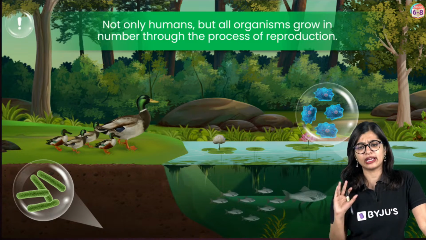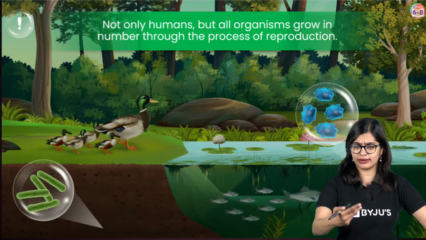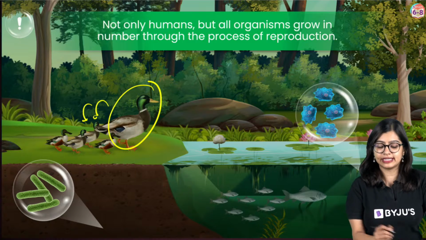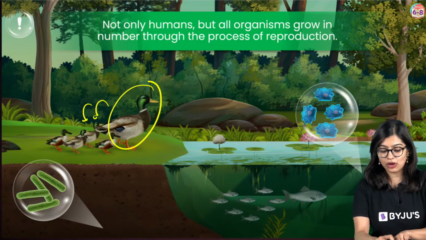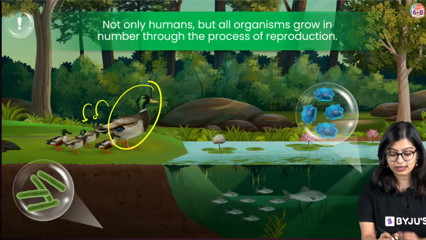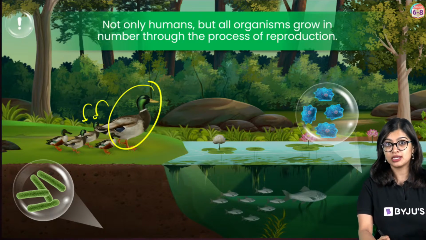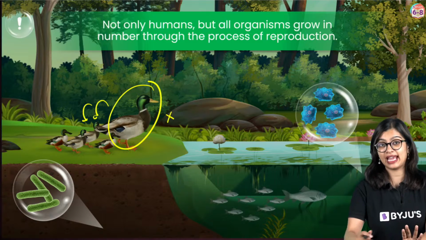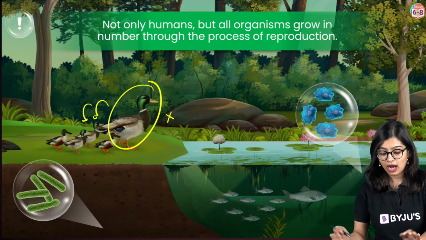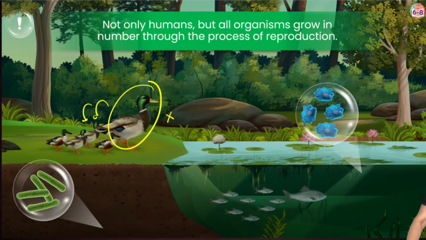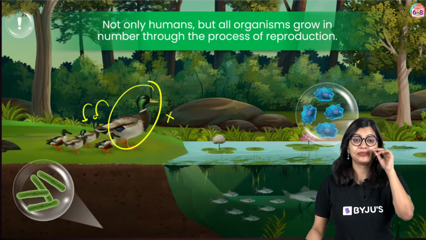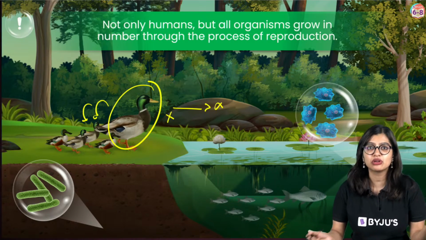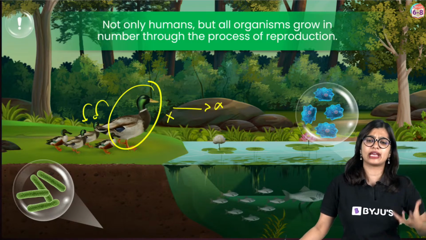Now, why should living organisms reproduce? Why should this duck make ducklings? There is always a misconception. It's not that this duck has to reproduce, because if the duck doesn't make baby ducks, then the duck will die. No, an organism can survive without reproducing. A duck can go without reproducing and it will not die. Then why should an organism reproduce? Why should an organism reproduce?